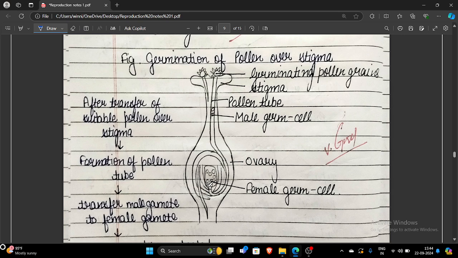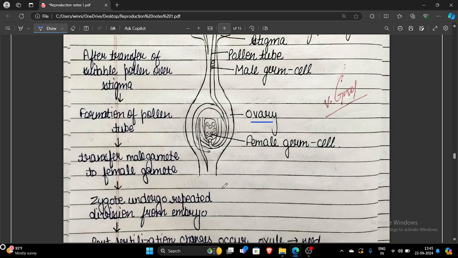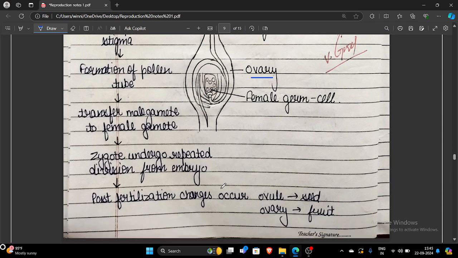Once the zygote is formed, it will undergo repeated divisions to form an embryo. The zygote is a single-cell structure and the embryo is a multicellular structure. Once this multicellular structure is formed, the ovary will transform into fruit and the ovule will transform into seed. So these two are the post-fertilization changes that occur in a flower. Very important question.